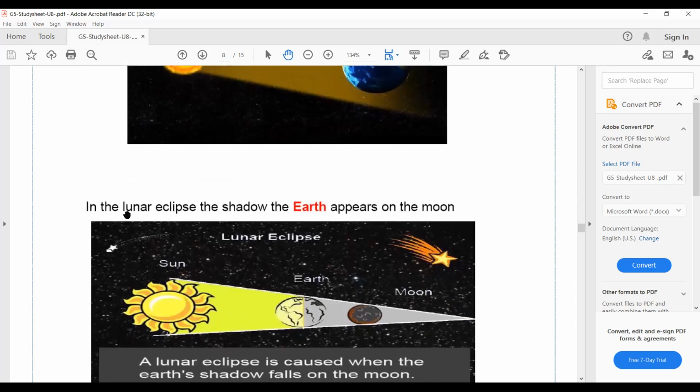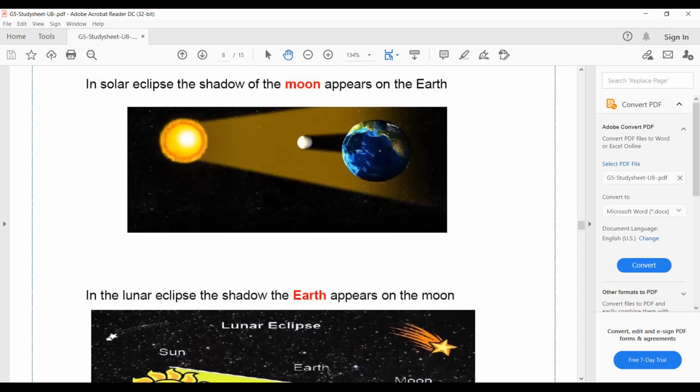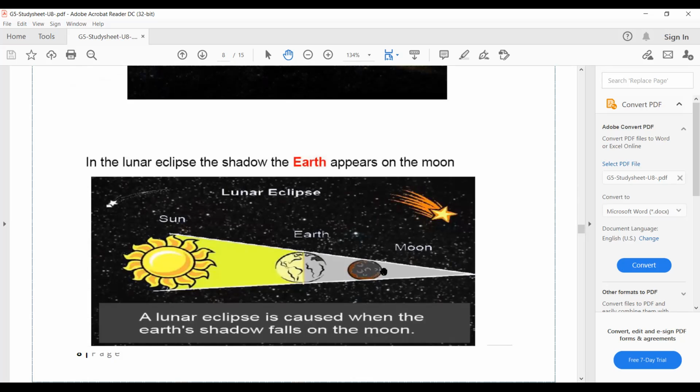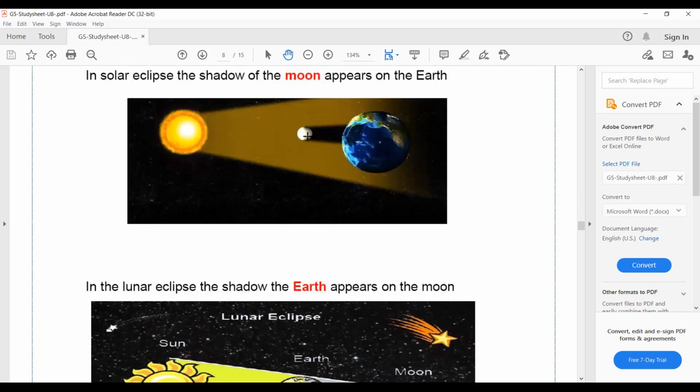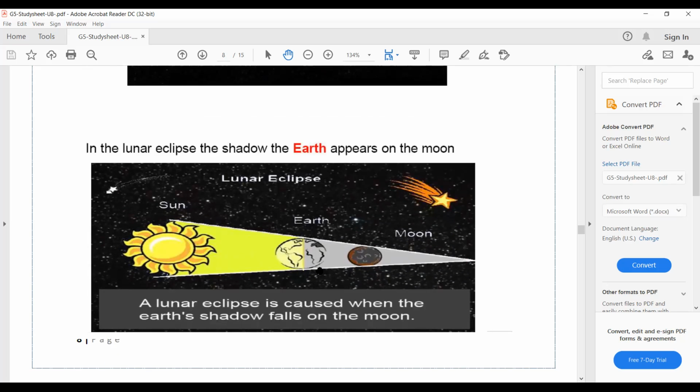Let's talk about something called the lunar eclipse. In the lunar eclipse, the shadow of the earth appears on the moon. In this phenomenon, the earth comes between the moon and the sun. So the earth prevents the sunlight from reaching the moon, so the moon cannot receive the sunlight. In this phenomenon, the moon blocks the sunlight from the earth, and in this phenomenon, the earth blocks the sunlight from the moon.